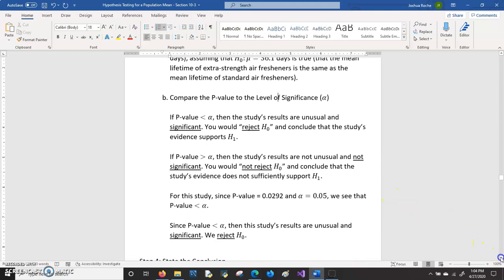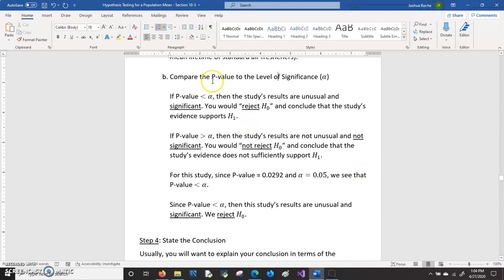And so the last thing is now we'll want to compare our p-value to the level of significance. Our p-value was 0.0292. The alpha is 0.05. This is less than 0.05. And that means that these studies' results are unusual and significant, and we'll say that we reject the null hypothesis.